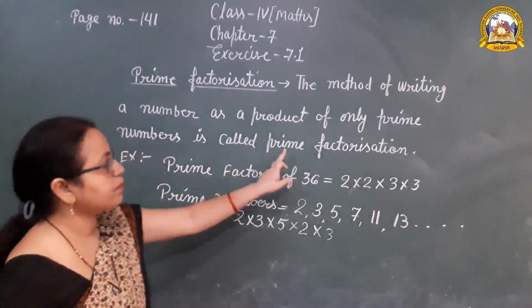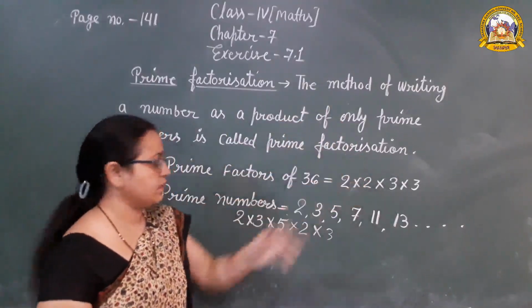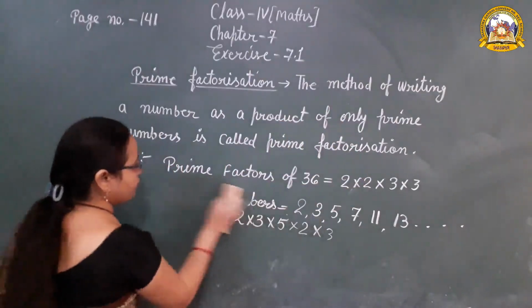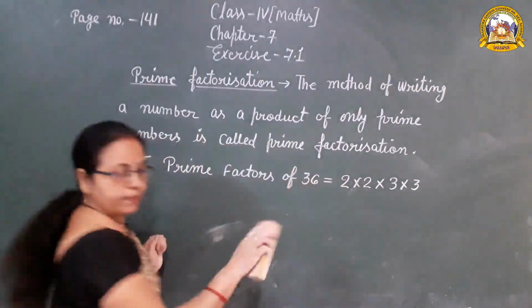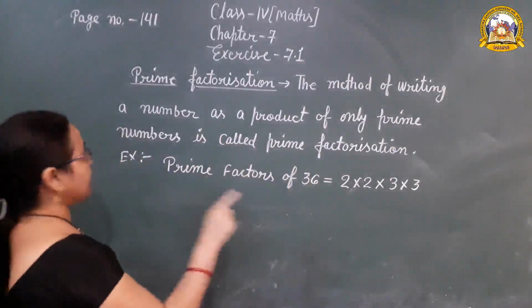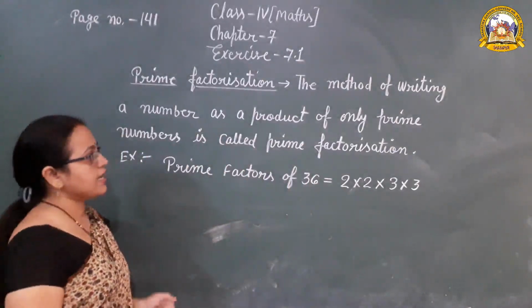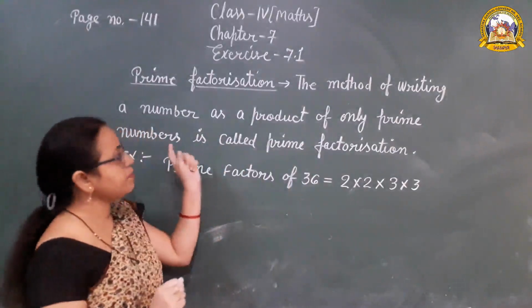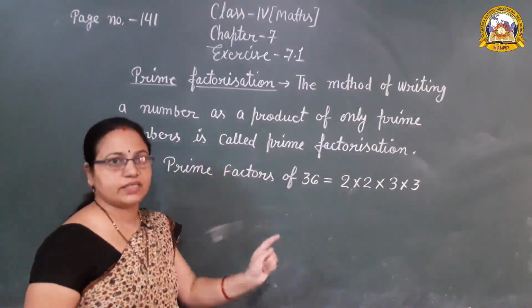It is called prime factorization. So a method of writing a number as a product of only prime numbers is called prime factorization.